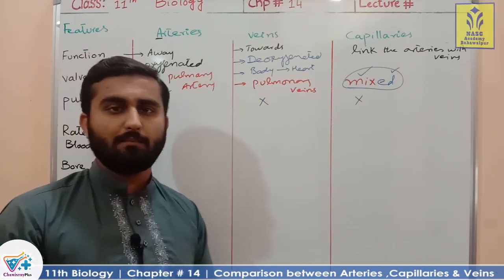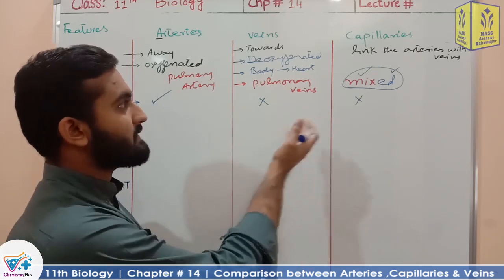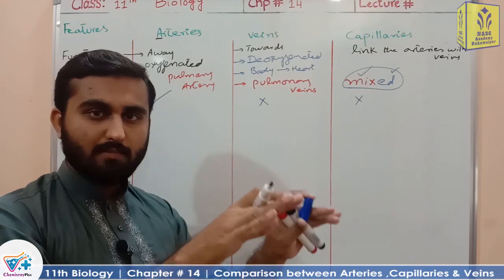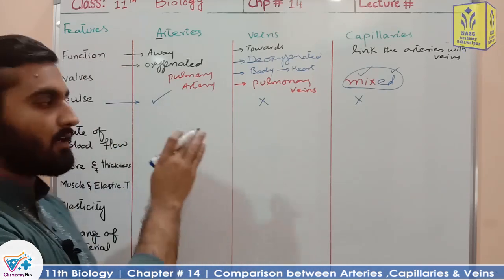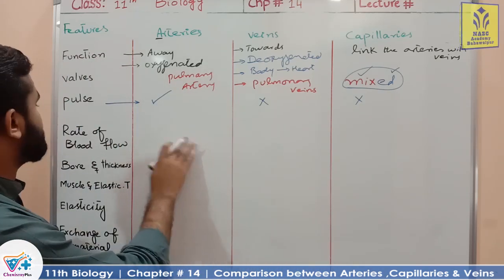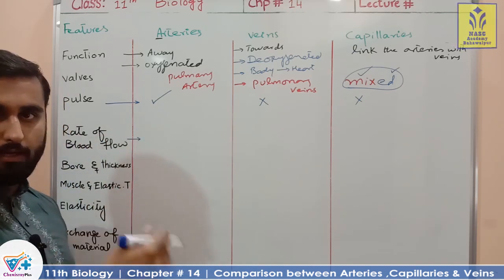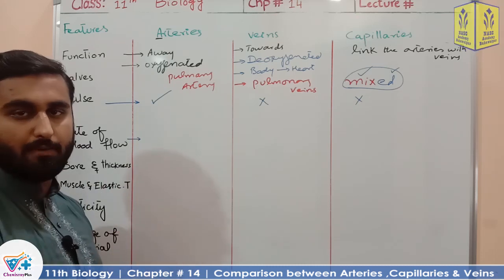Why can we not feel the pulse? Because in veins and capillaries the blood pressure is much less than in the arteries. Clear? Now the rate of blood flow, how much blood is flowing per second?